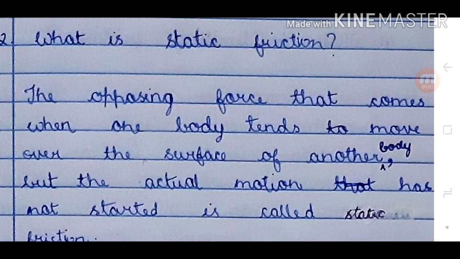Second question: what is static friction? Answer: the opposing force that comes when one body tends to move over the surface of another body, but the actual motion has not started, is called static friction.